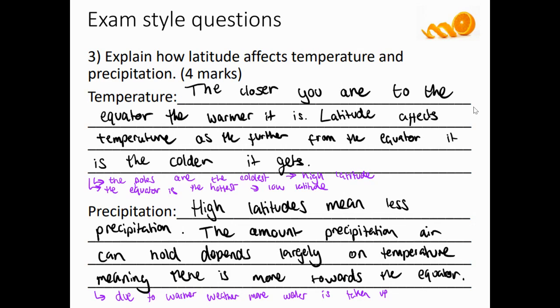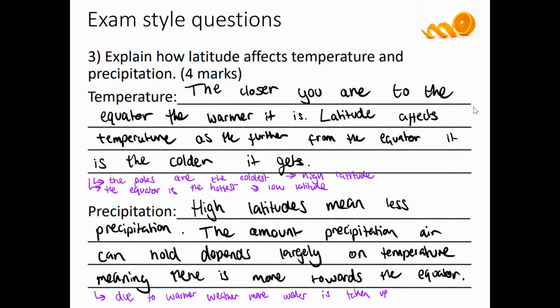Latitude, as we know, is distance from the equator, north or south. So our equator is at 0 degrees. We then go all the way up to the North Pole, which is 90 degrees north in the furthest extreme. We then go all the way down to the south, which is 90 degrees south, the South Pole.